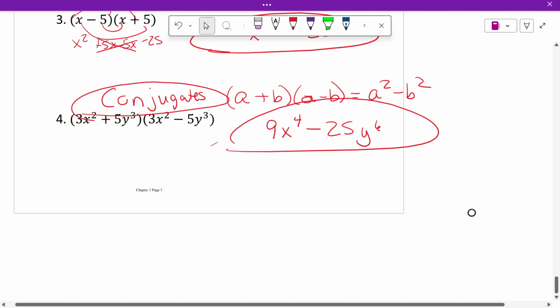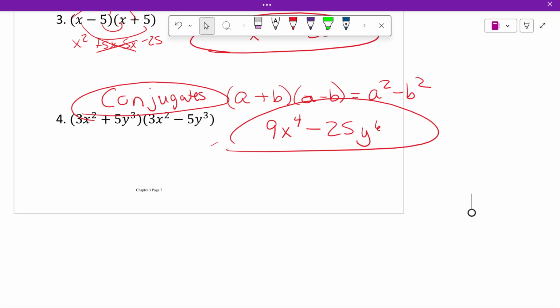Okay, so we'll have a worksheet. And then we'll go on to the binomial theorem.